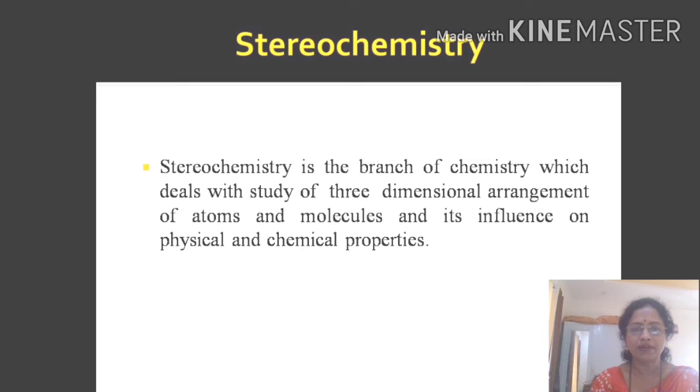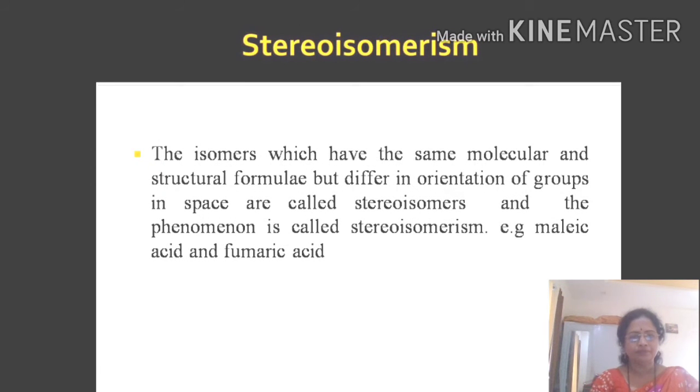Stereochemistry is defined as the branch of chemistry which deals with the study of three-dimensional arrangement of atoms and molecules and its influence on physical and chemical properties. Generally, isomers are of two types, constitutional isomers and stereoisomers.